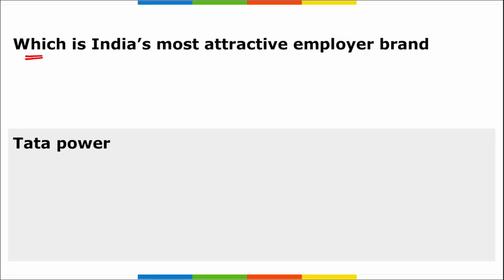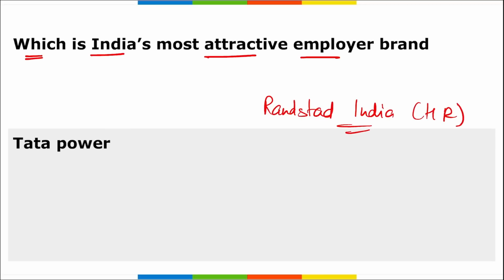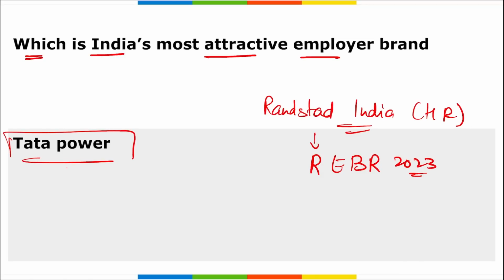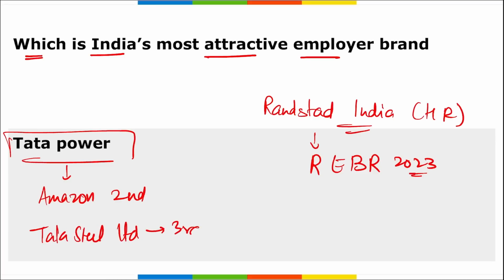Next, which is India's most attractive employer brand? According to the annual report released by Randstad India, the HR service provider, that is the Randstad Employer Brand Research for 2023, Tata Power has emerged as India's most attractive employer brand. Tata Power is followed by Amazon at the second spot and Tata Steel Limited at the third spot.